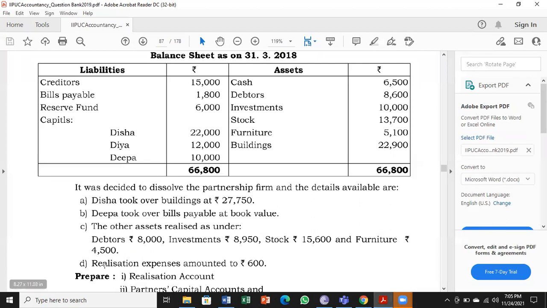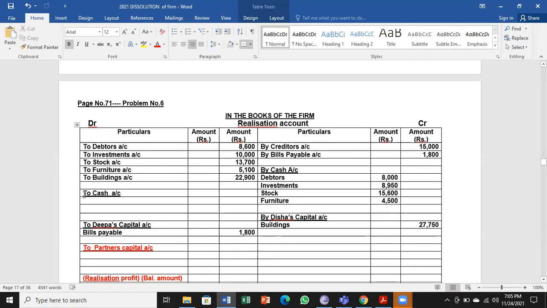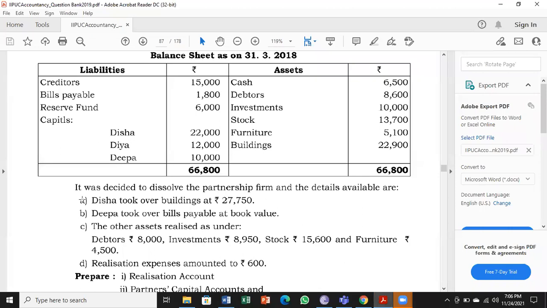Next, realization expenses 600. It is an expense paid, so it comes under the debit side of the realization under cash account. Realization expenses 600.